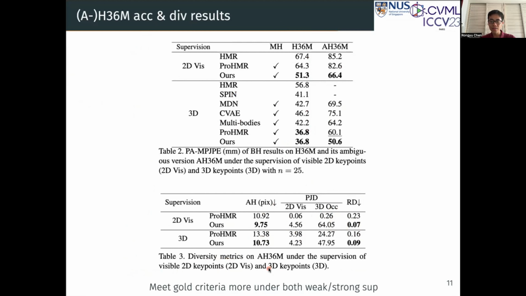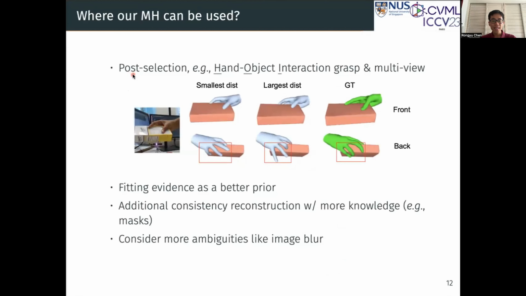Moreover, our method can also be used in strongly supervised settings. Our method outperforms existing SOTAs by a larger margin on more ambiguous datasets. Our method can also be used for post-selection, for example, hand-object interaction grasp and multi-view fitting. It can serve as a better prior.